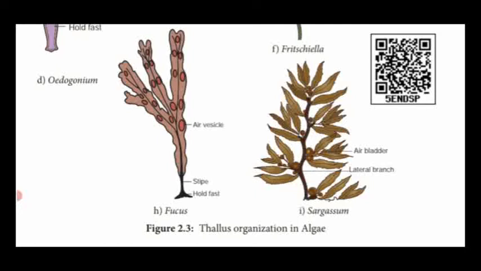See, they show a leaf-like organ, a stem-like organ, and at the base a root-like organ. So this is the giant kelp. So the thallus of algae shows broad diversity, from the unicellular alga to the multicellular giant kelp. That is said to be different thallus organization in algae.